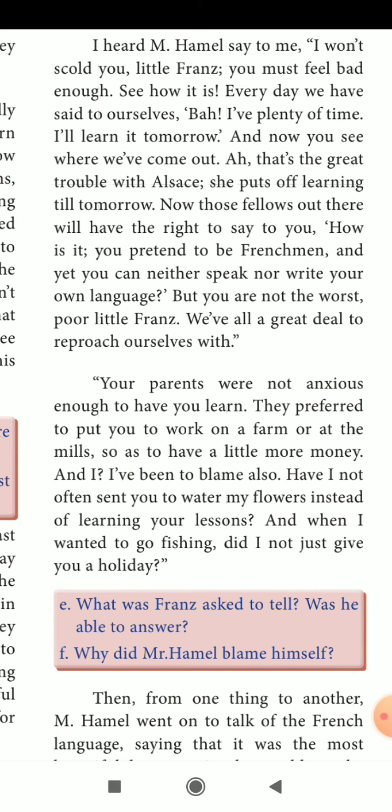And now you see where we have come out. That's the great trouble with Alsace. She puts off learning till tomorrow. So what's the meaning of puts off? Puts off is postpone. So this is the thing the teacher is explaining to little Franz.